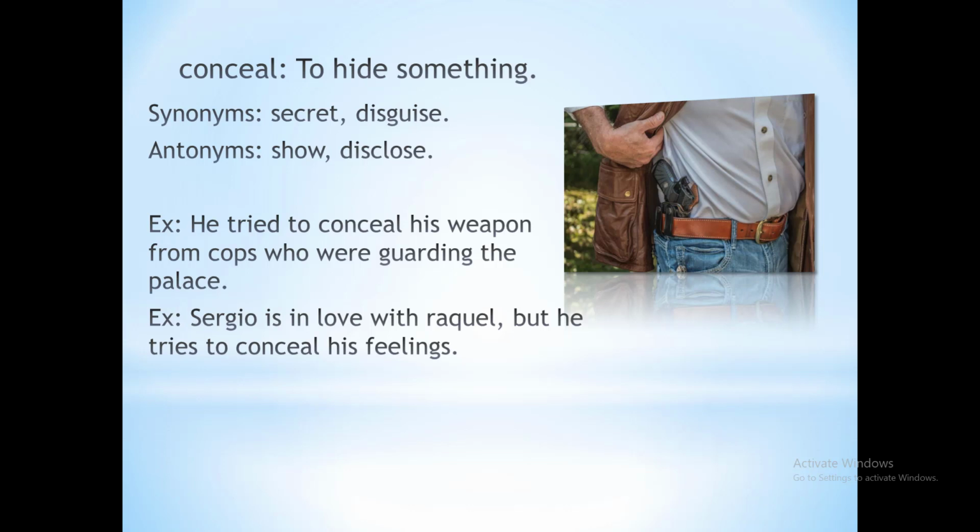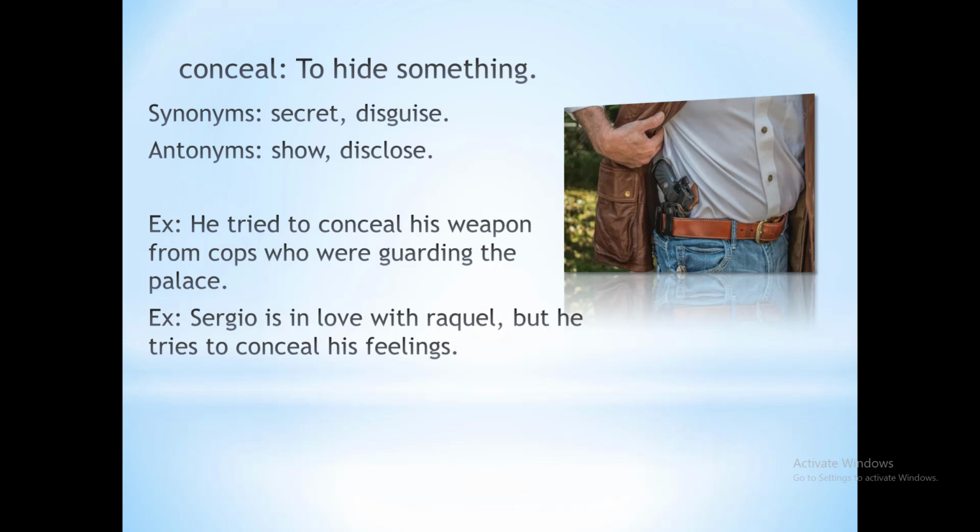All right, see the first example, which says he tried to conceal his weapon from cops who were guarding the palace. That means he tried to hide his weapon from the cops who were guarding the palace. He didn't want the cops to see his weapon. He didn't want to expose his weapon. He wanted to keep it secret.